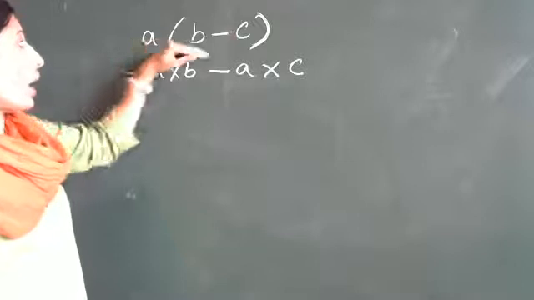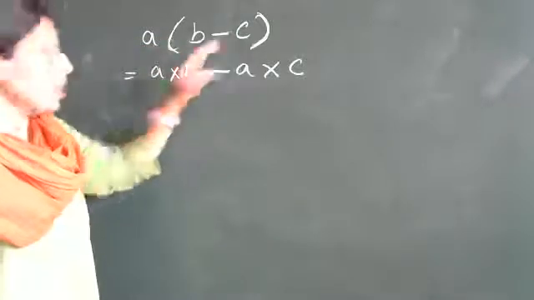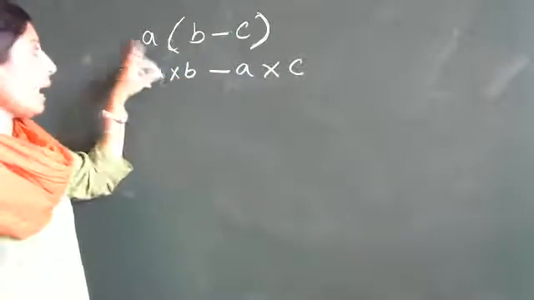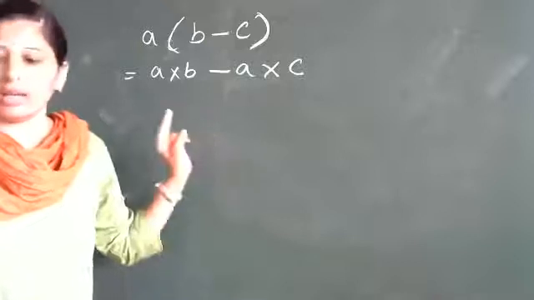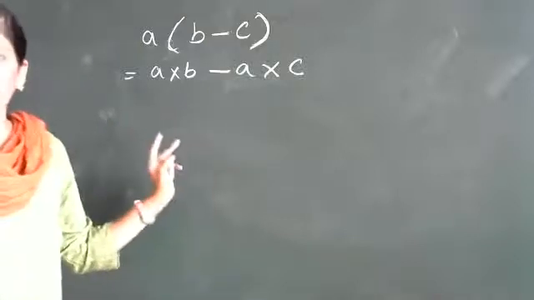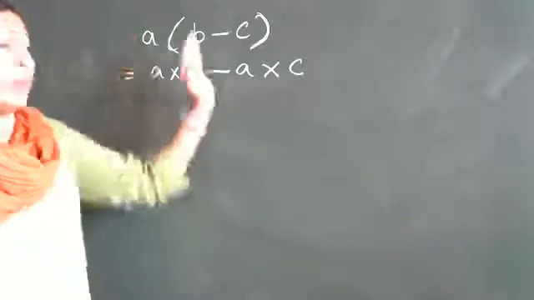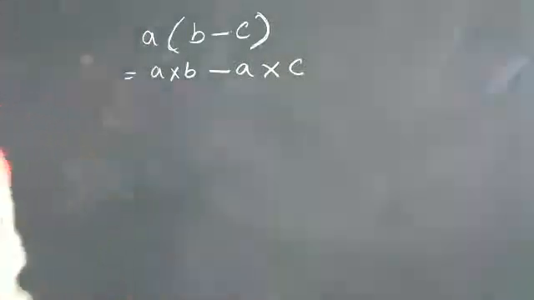So A is multiplied with B minus A is multiplied with C. Understood both distributive properties? Yes, ma'am. So these distributive properties are the multiplication properties over addition and subtraction. Okay.